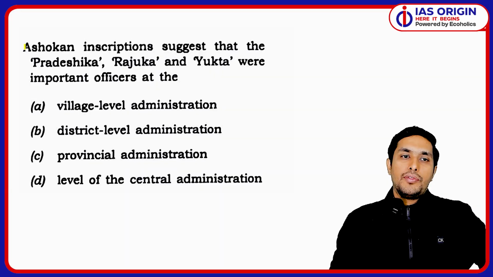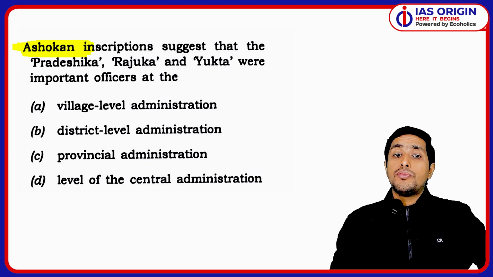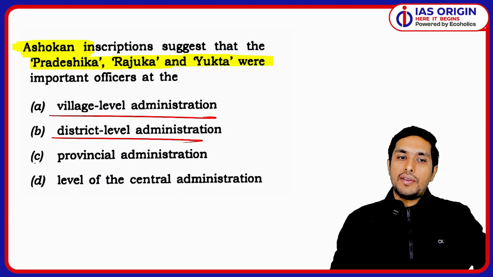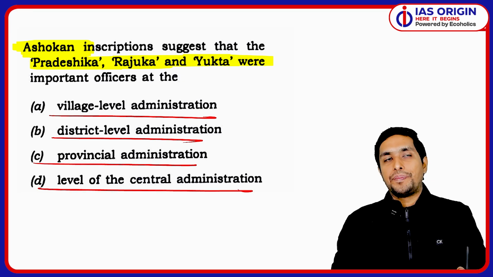Okay. We all know about Ashoka, the Mauryas, the Mauryan bureaucracy. They had various officials like Pradeshika, Rajuka, and Yukta. They are the important officials. At which level were they operating? That's the question: village level, district level, provincial level, or the level of central administration.